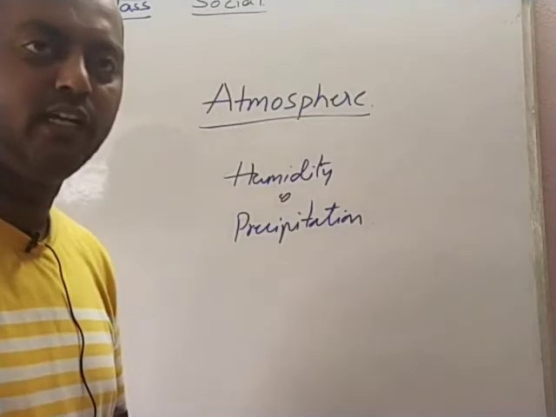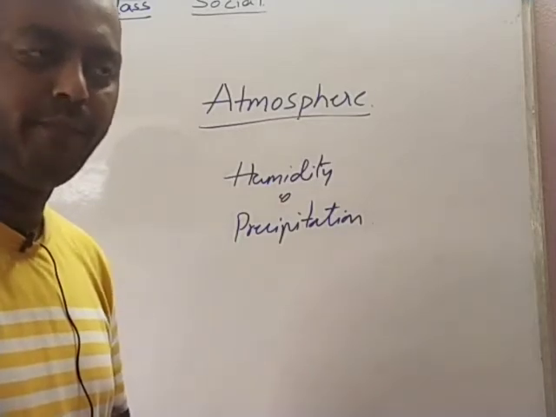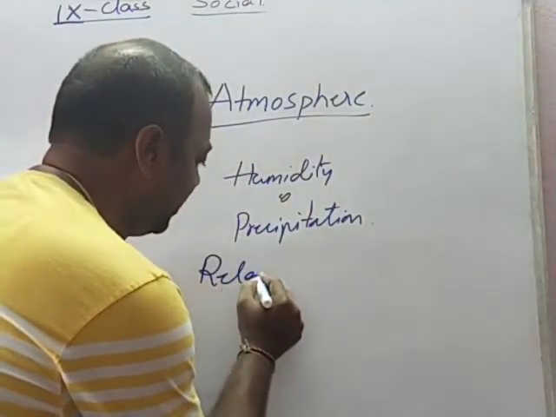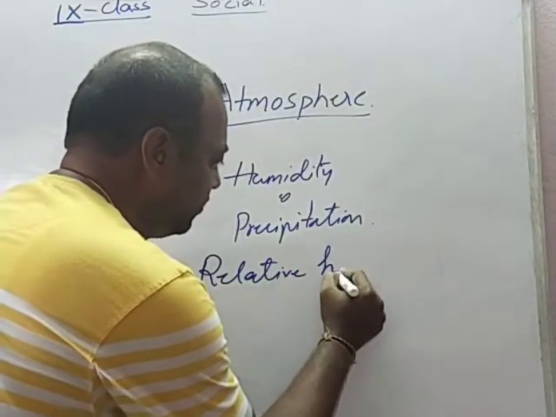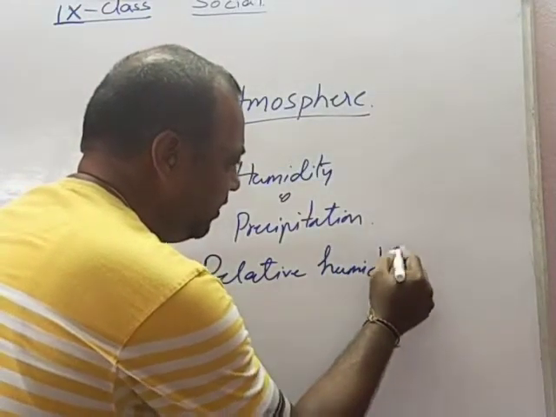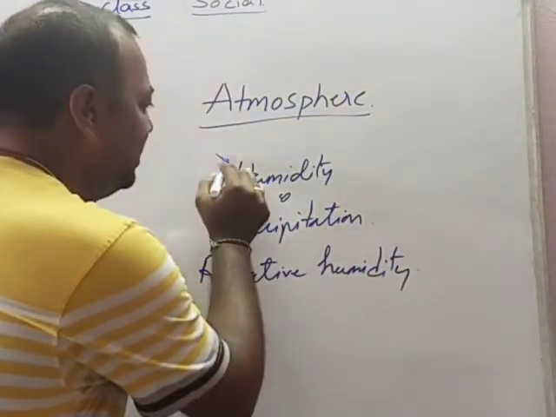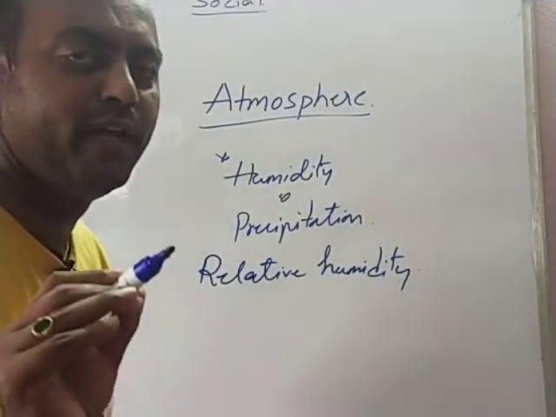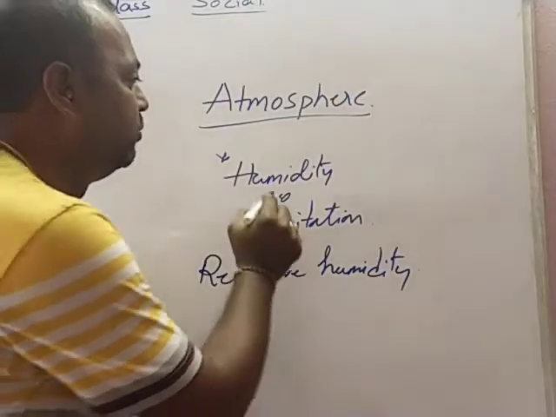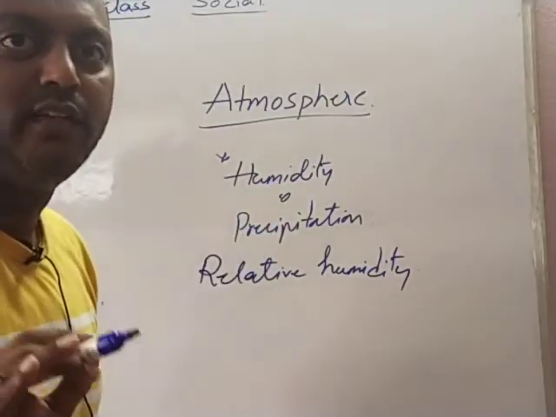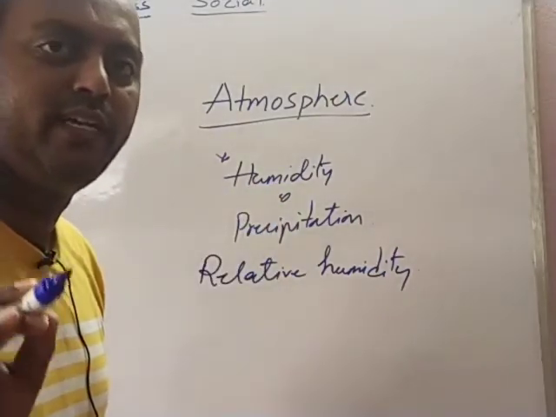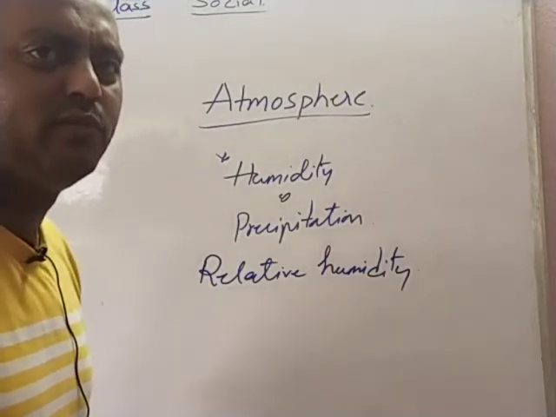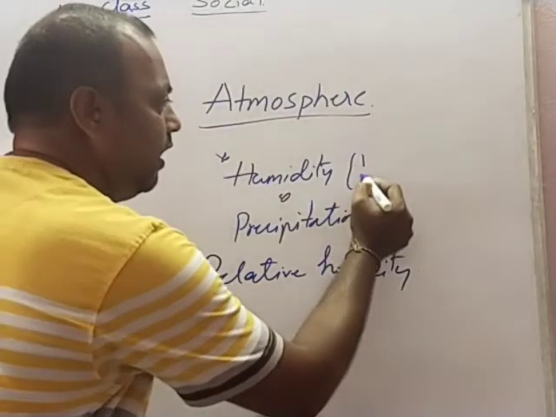So we express humidity not directly, but using the concept called relative humidity. What is this relative humidity actually? In order to understand relative humidity, first let us understand what is humidity. Humidity means the amount of water vapor present in the air. I repeat once again. The amount of water vapor present in the air is called humidity. And what is the instrument used to measure this humidity? It is a hygrometer.